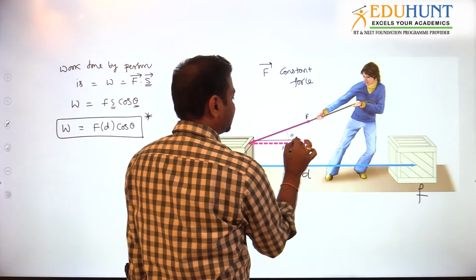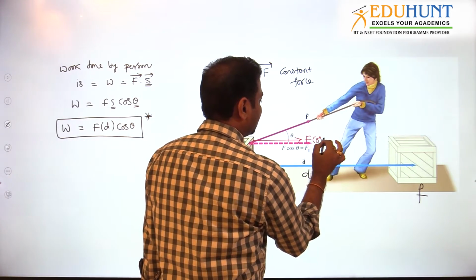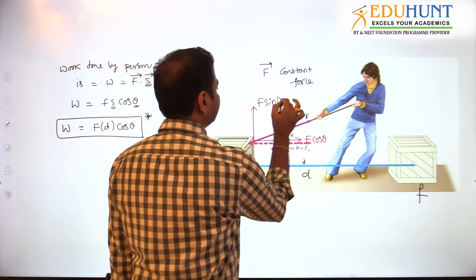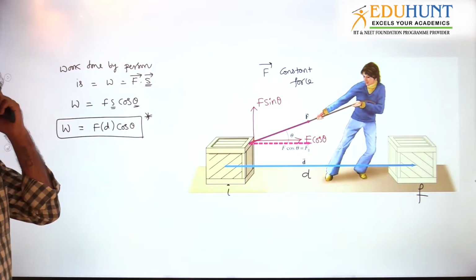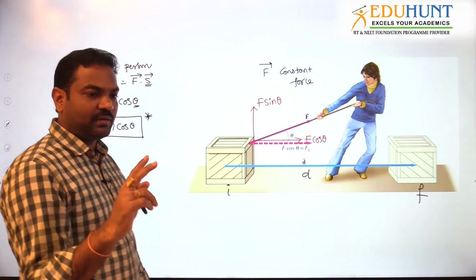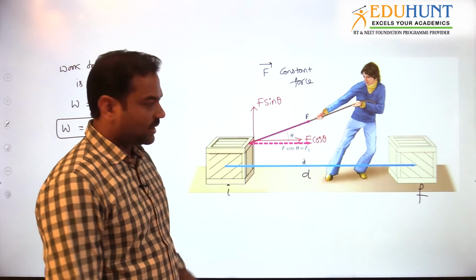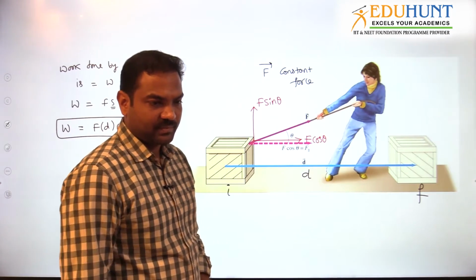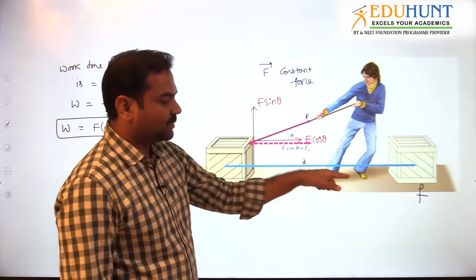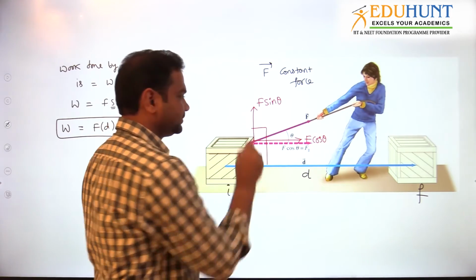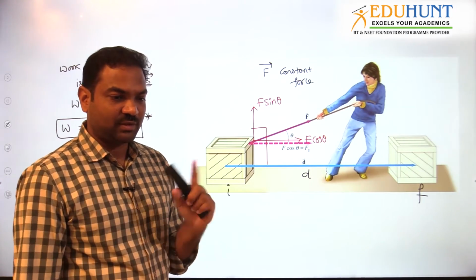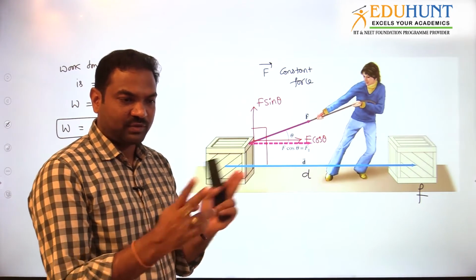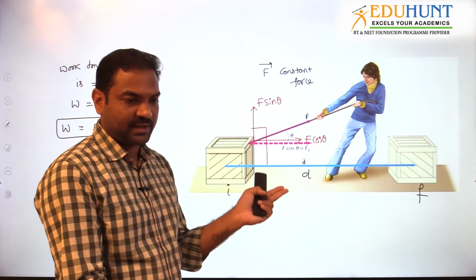I am making two components. F cos theta is one component, and the other component is F sin theta. I made two components, so instead of one force, I am looking at two forces. F cos theta and displacement are both in the same direction. F sin theta and displacement are perpendicular to each other. F is the one force, and I am making it two forces, like two components, F cos theta and F sin theta.